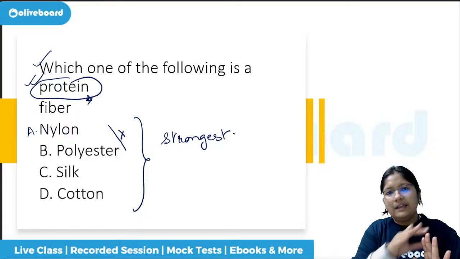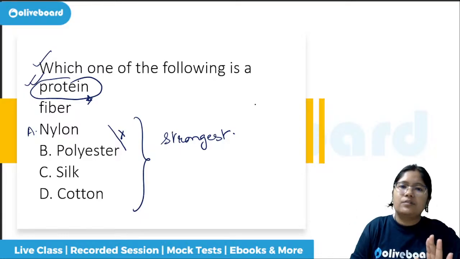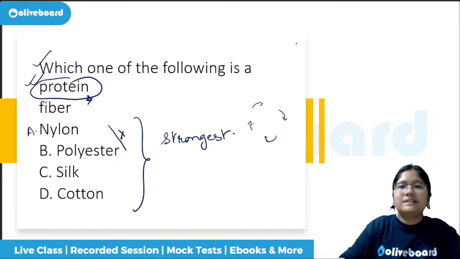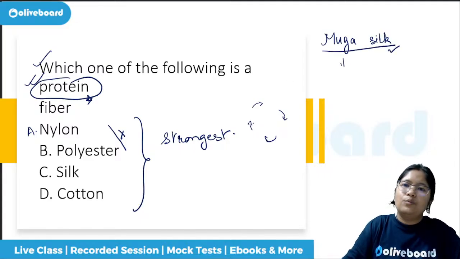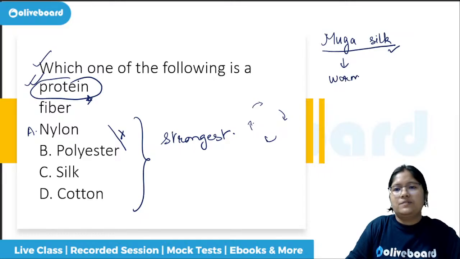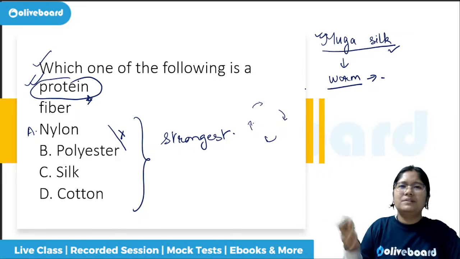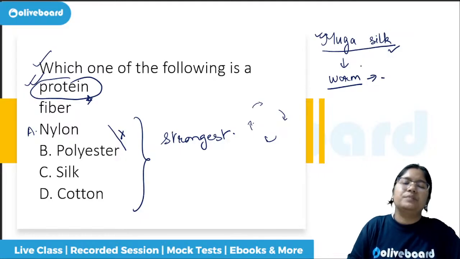So there are different phases of the silkworm. If we talk about the silk which is found only in Assam, the Muga silk, which is golden-ish in color, for that, the worm only has to die. That is why you will not see anybody wearing Muga silk in the temples. Some people will still wear it, but otherwise it is not that.